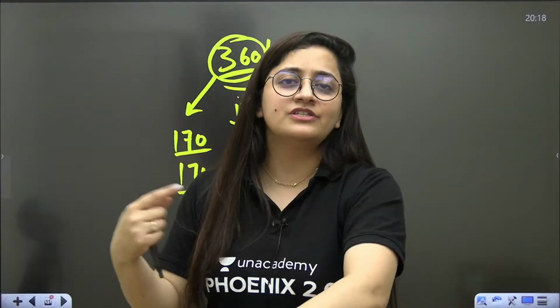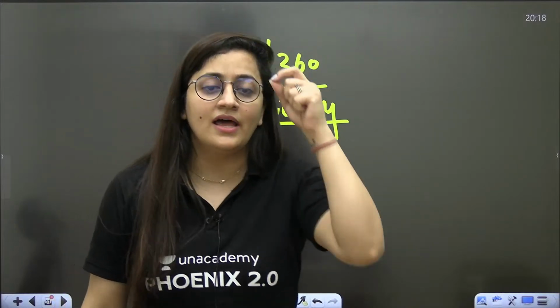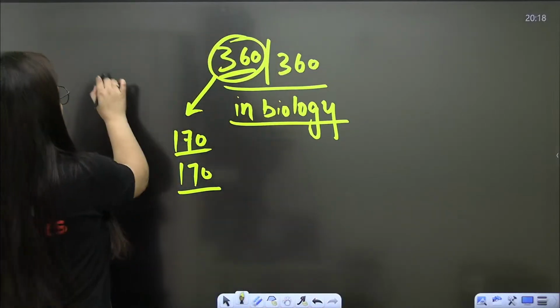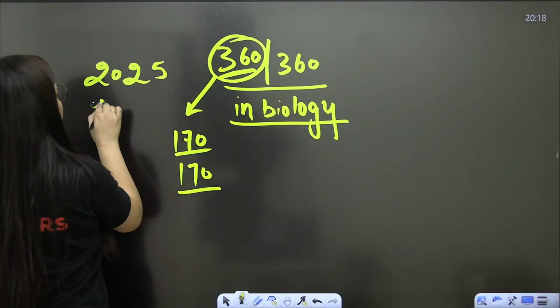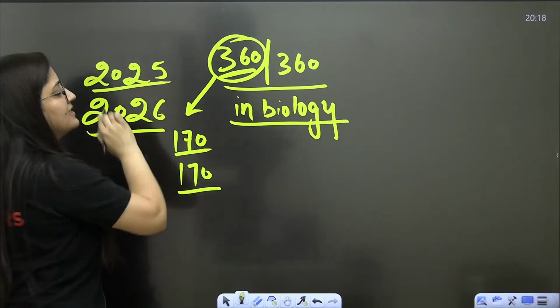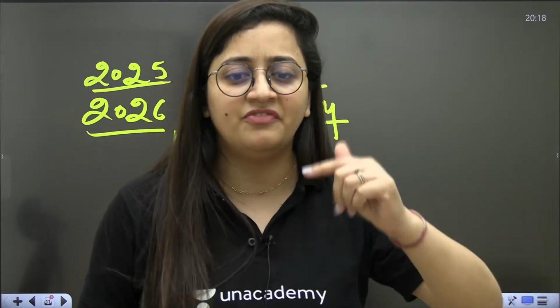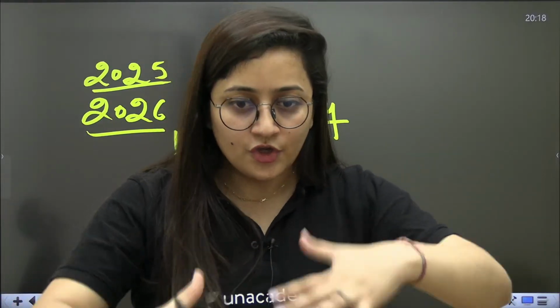How many of you are targeting 360 out of 360 in biology? Tell me. I'm going to share something very amazing with you all, and then we are going to start the chapter cockroach. Tell me, even if you are preparing for 2025, even if you are preparing for 2026, do let me know in the chat section. Quick guys, quick. You have to be fast. The energy should be there in the session. You know the energies are contagious, right? I want the same energy from my students as well.